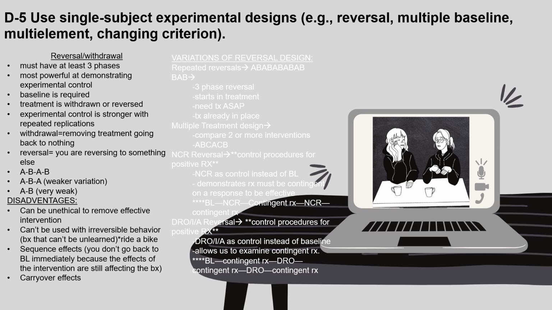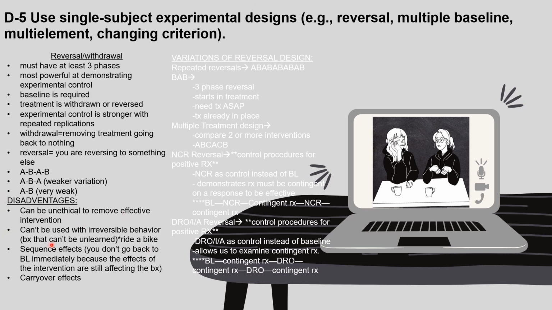Withdrawal would be removing treatment, going back to nothing. Reversal would be reversing to something else. There's the ABAB. There's the ABA, which would be a weaker variation. And if you just have an AB, which would be baseline then treatment, that's very weak.